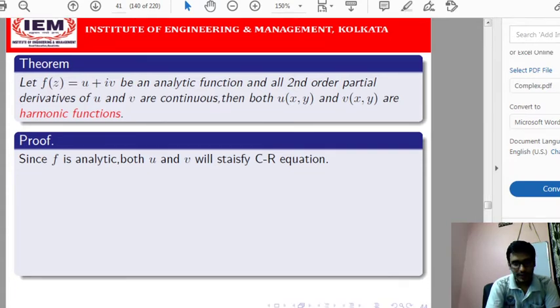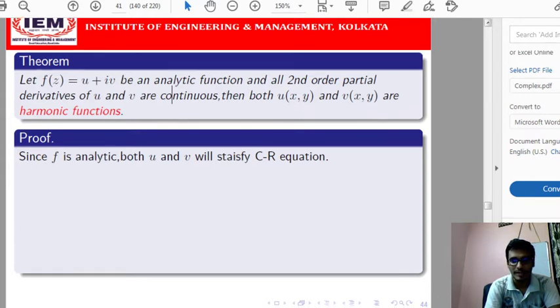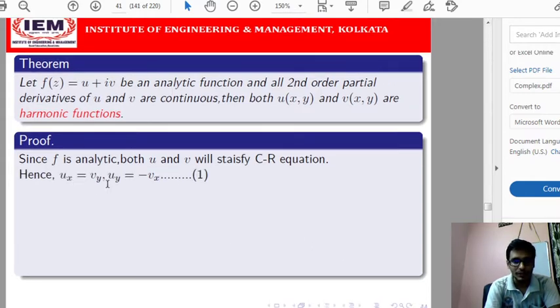So if a function is analytic, then both of its real and imaginary parts, u and v, are the real and imaginary parts of f(z), and both of them will be harmonic functions. So how can we prove that? This we can prove very easily. Since f is analytic, the real and imaginary parts of f(z) must satisfy the Cauchy-Riemann equations. That means u_x equals v_y and u_y equals minus v_x.